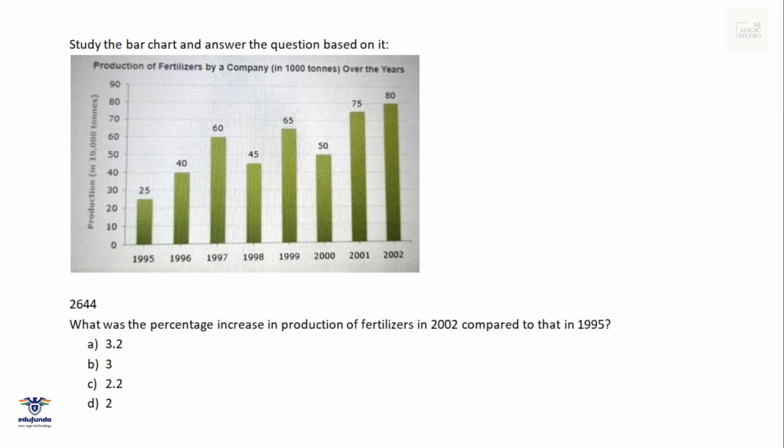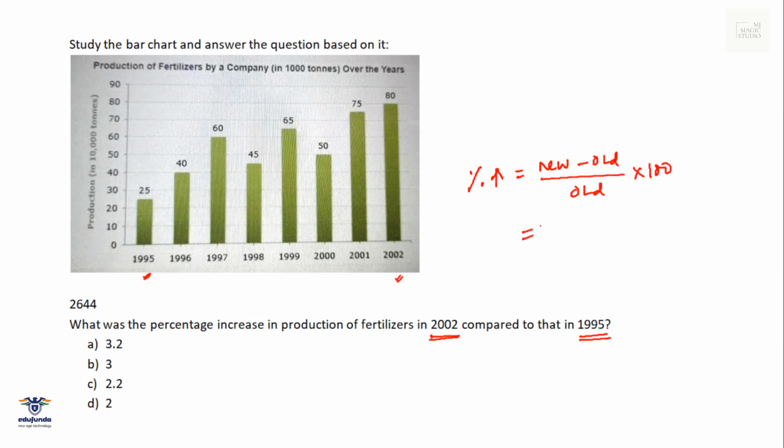Again the same bar chart of production of fertilizer over the period from 1995 to 2002. What was the percentage increase in production of fertilizer in 2002 as compared to that in 1995? Percentage increase or decrease is given by new value minus old value divided by old value into 100.